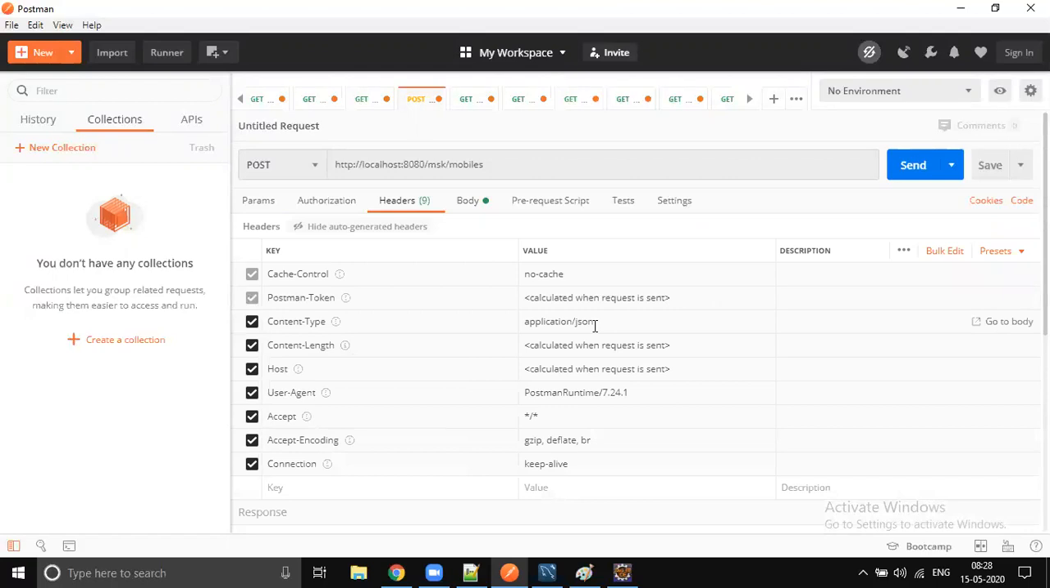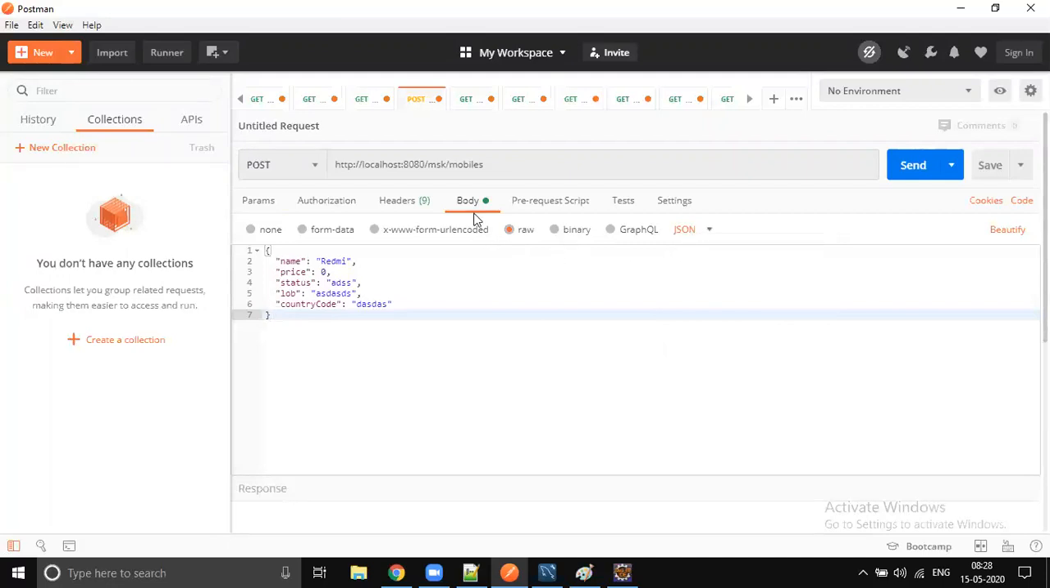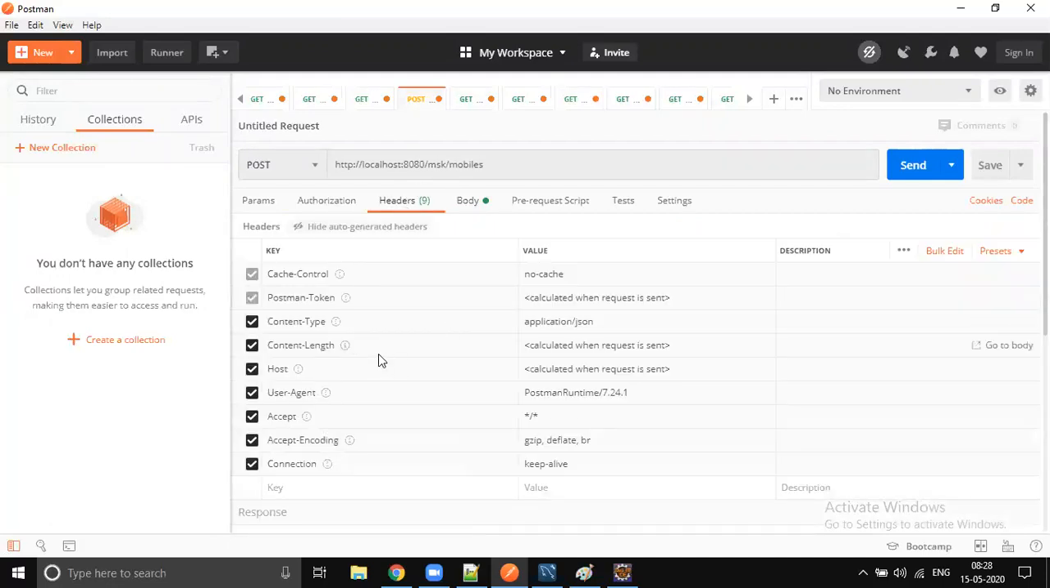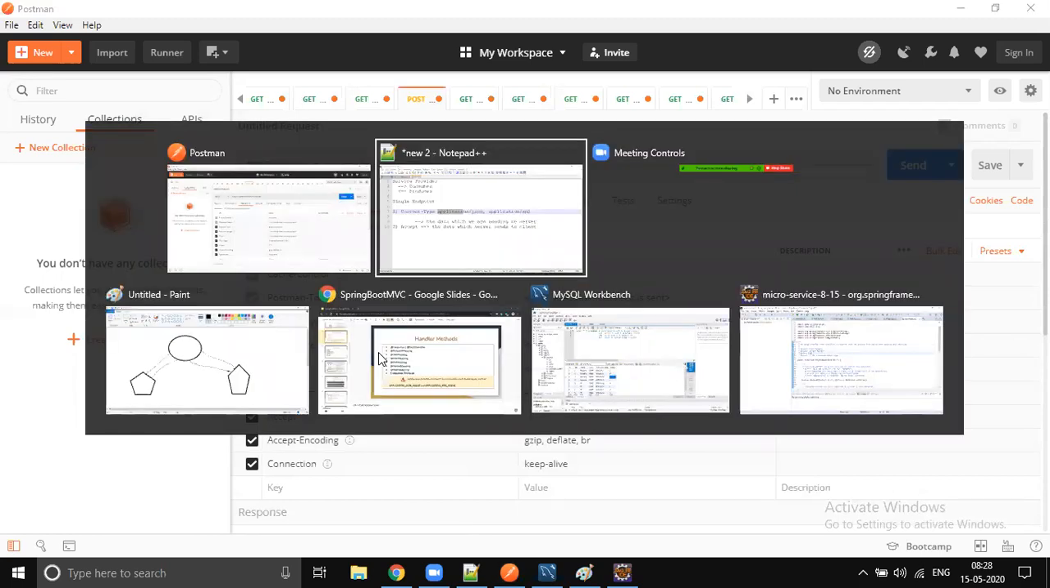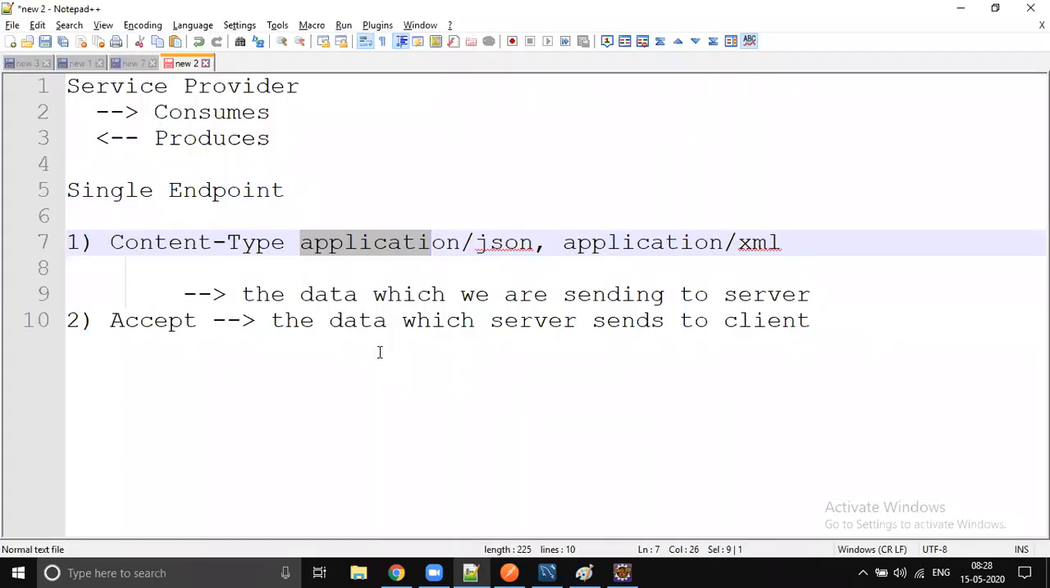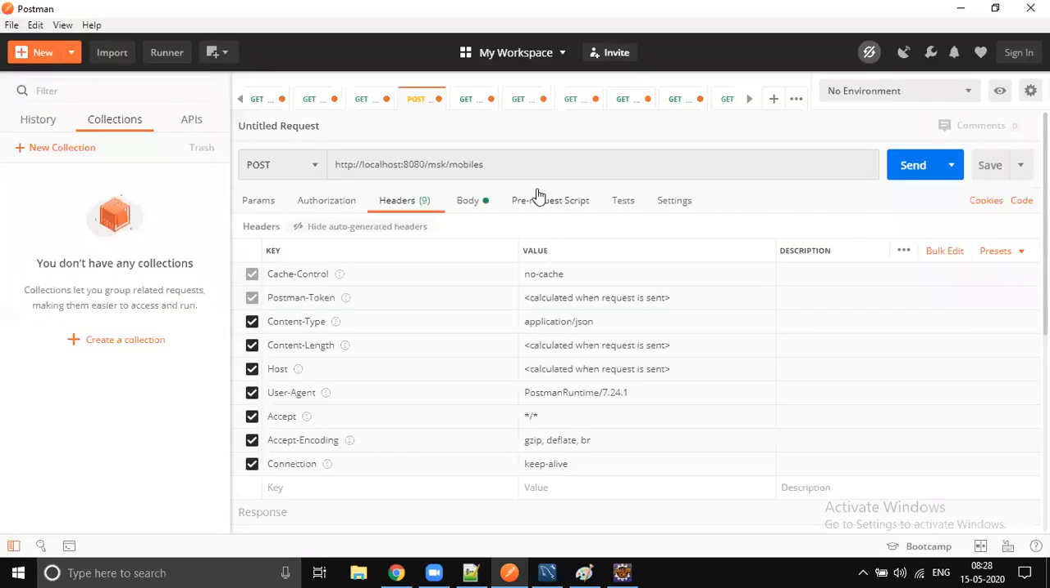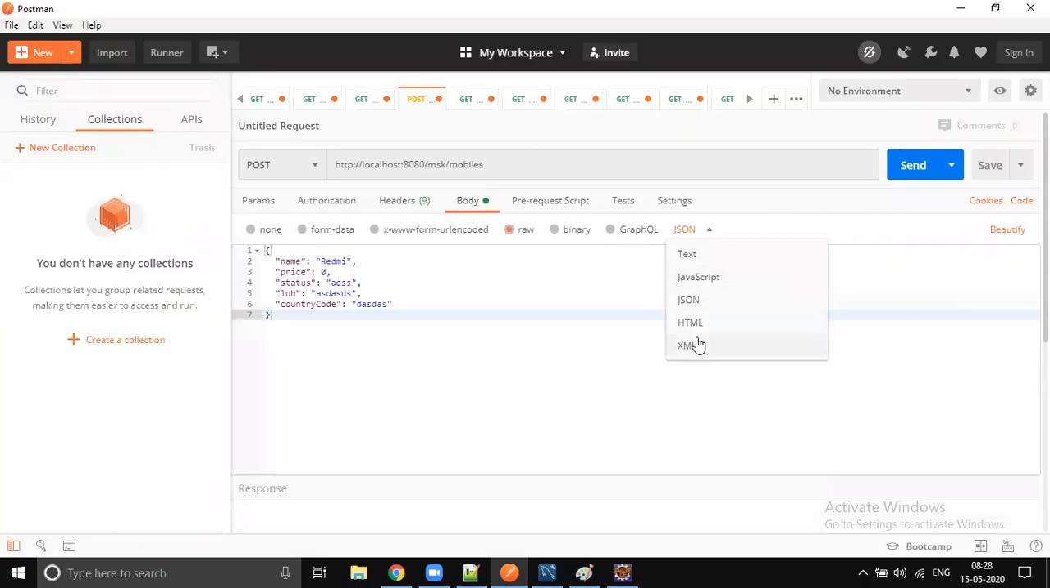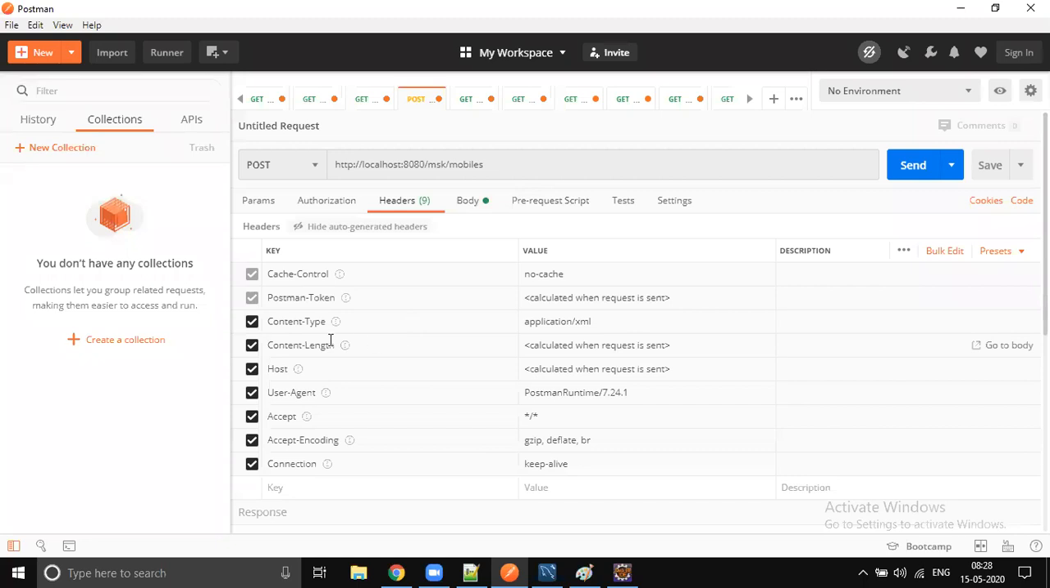Just check yesterday's example if you did it locally. In the body section you just select JSON from the drop down, but in the background we are sending Content-Type application/JSON. So we are telling the server, hey server, I am sending the data in JSON format. Tomorrow if you would like to send XML, you simply select XML from the drop down, and automatically your content type header parameter will be converted into application/XML.